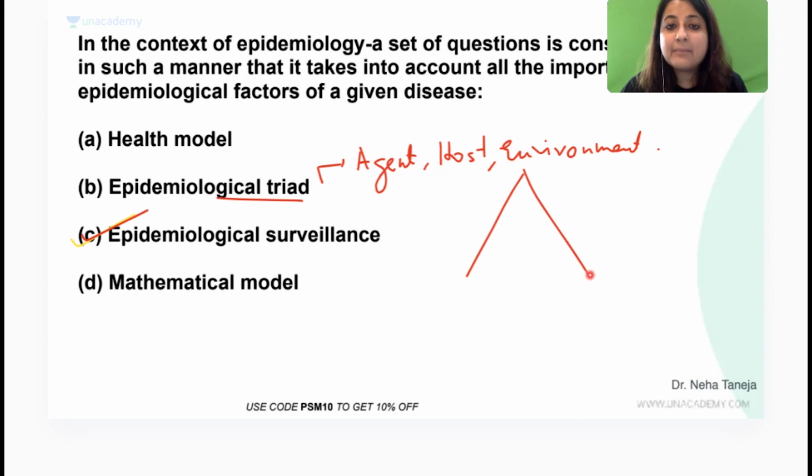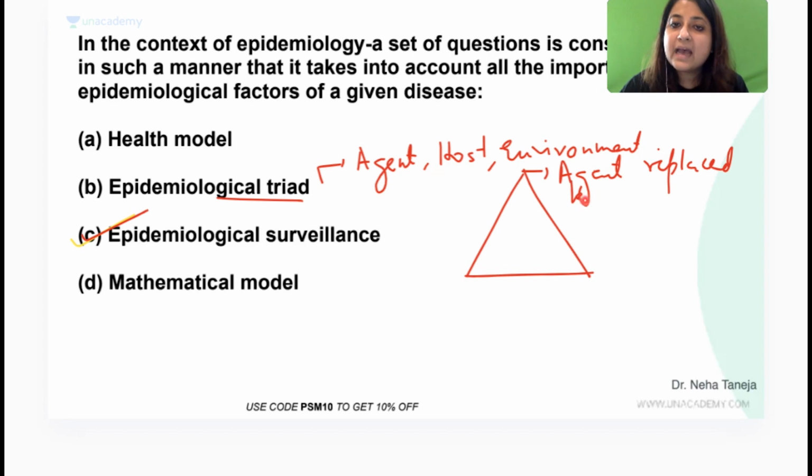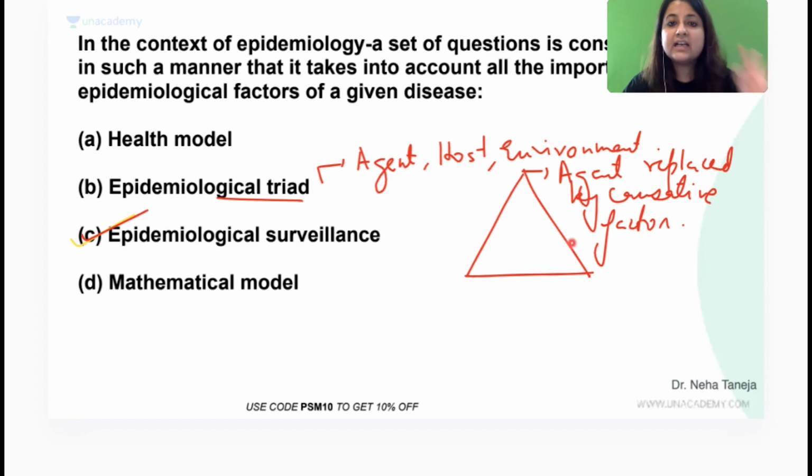What has happened? Please remember, this has also come in our FMG papers. Agent has been replaced by, very good, excellent, causative factors. That is advanced model of epidemiological triangle.